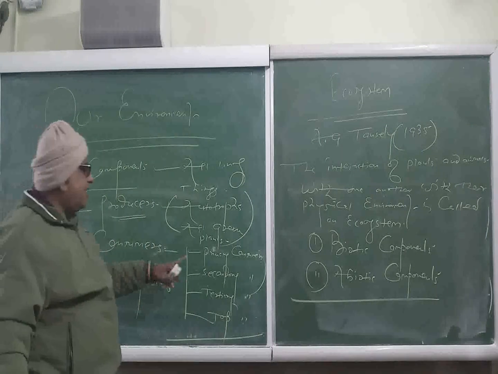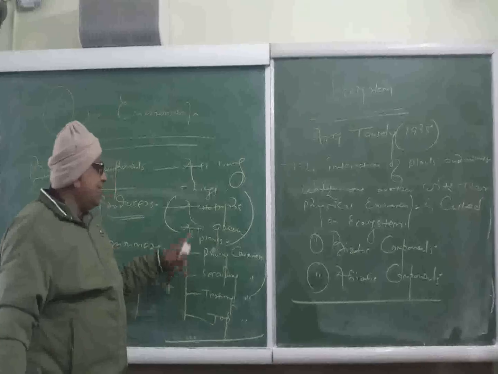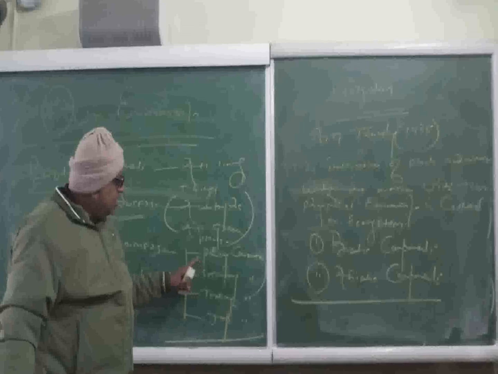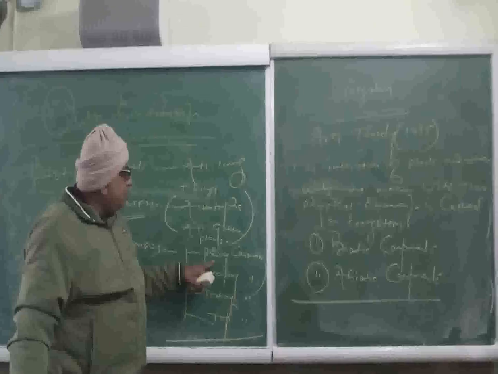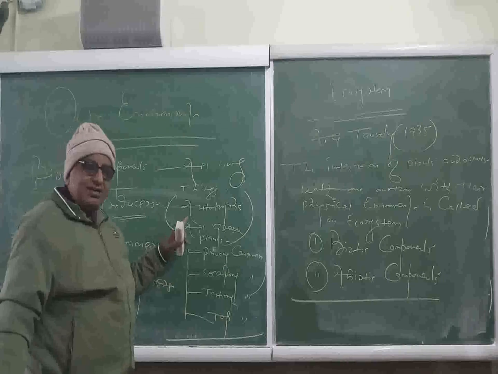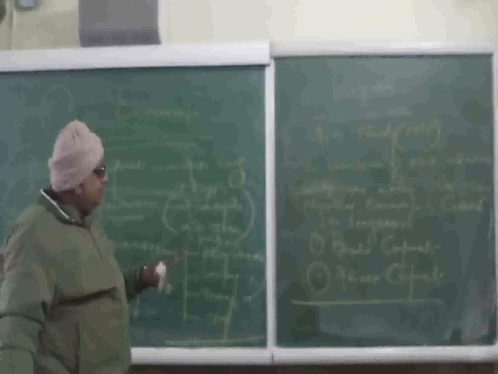Primary consumers are herbivores because they directly derive their food from the autotrophs. They are plant eaters. All herbivores are primary consumers because they directly take their food from the green plants.